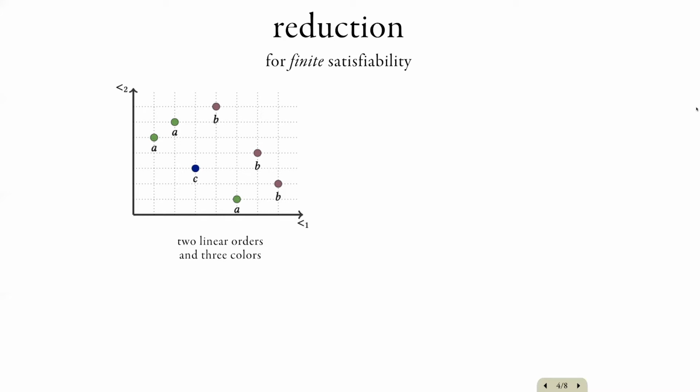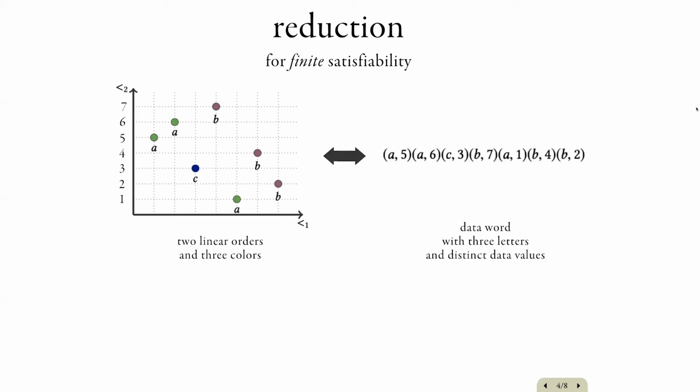So here's a structure with two linear orders and also some unary predicates, which are represented by three colors. Such a structure can be visualized as a set of colored points on a plane, where the first order corresponds to the horizontal order, and the second order corresponds to the vertical order. To represent this as a word, first assign values to the y-axis, and then process the points from left to right with respect to the first order. So first we have an A-labeled node with value 5, then an A-labeled node with value 6, then a C-labeled node with value 3, and so on.